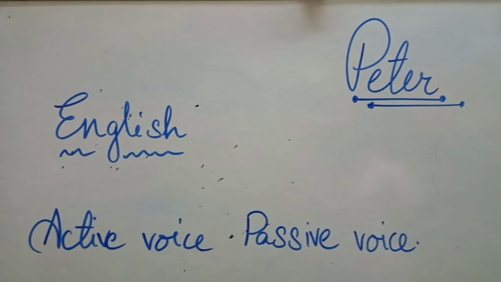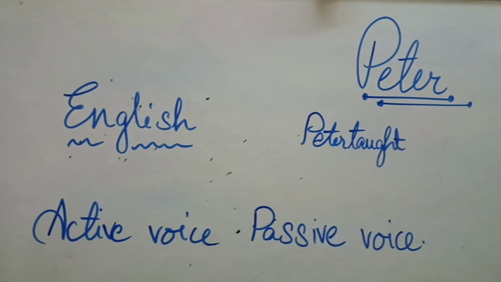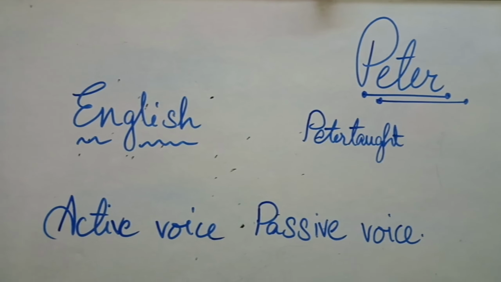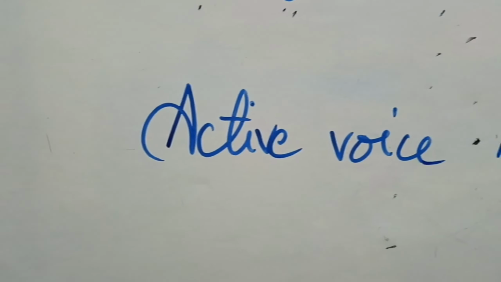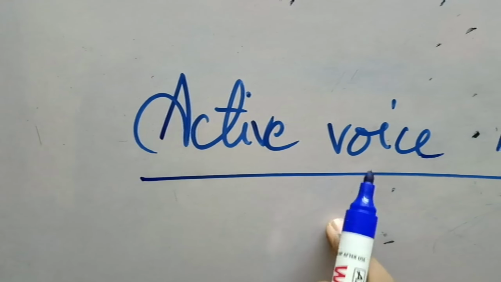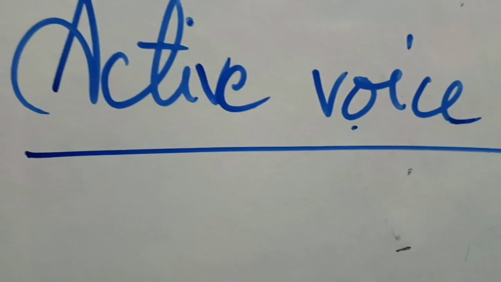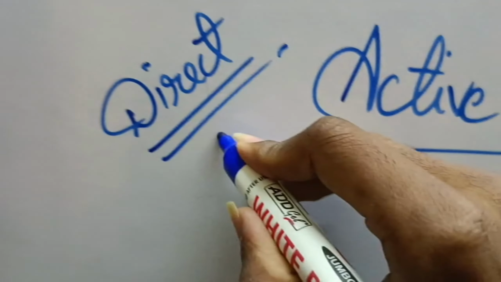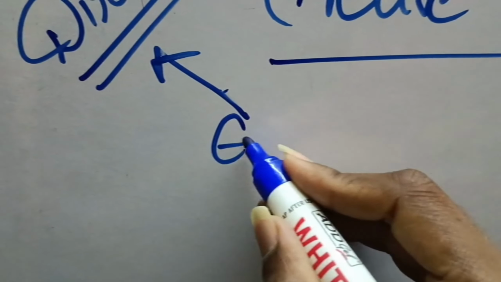Today I am here with the English subject, and today we are going to discuss the grammar part. It is active voice and passive voice. Coming to the active voice: what is active voice? Active voice means the direct sentence which we pronounce. The sentence in this active voice will be the direct one.